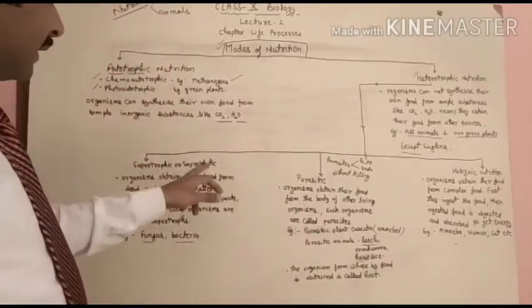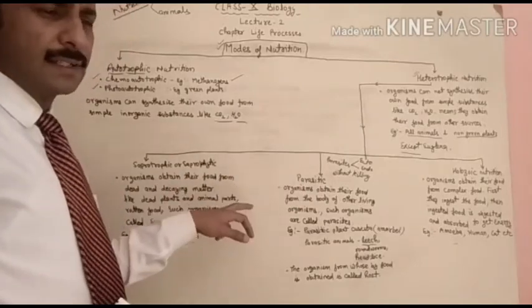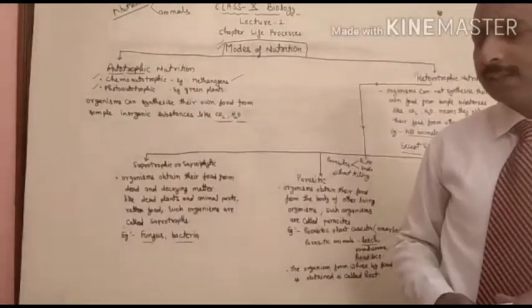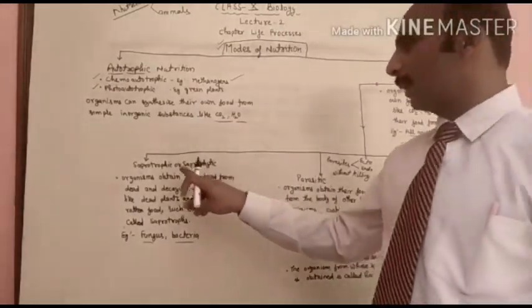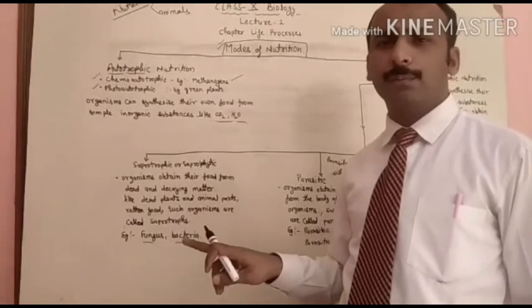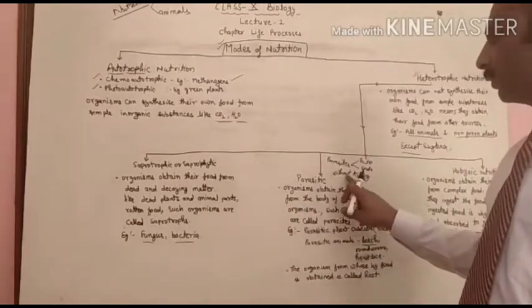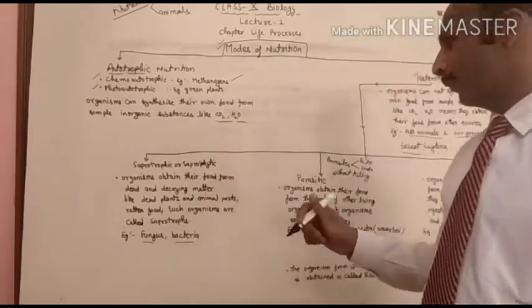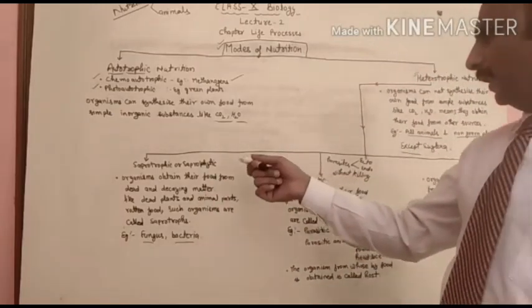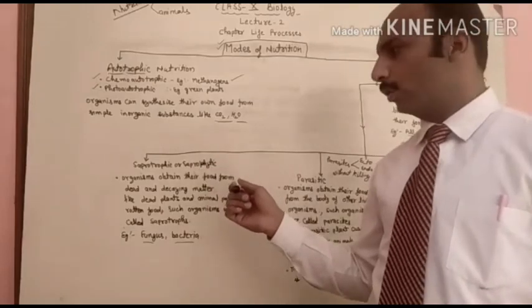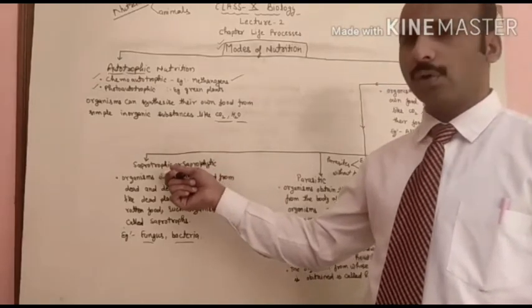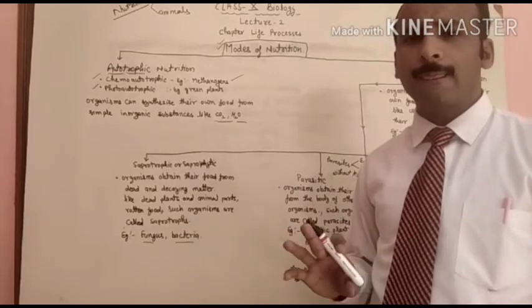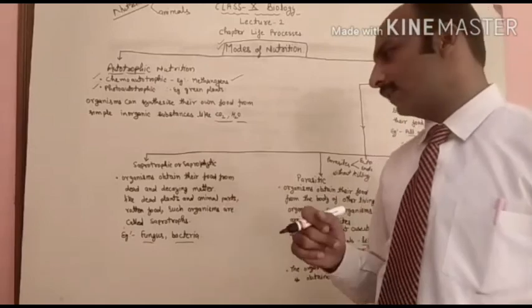Now, what is the difference and similarity between the parasitic nutrition and saprophytic nutrition? One difference is here. Saprophytic nutrition obtains their food from dead and decaying matter. In parasitic nutrition, they obtain their food from other living organisms. Both should be living. Similarity between both types of nutrition, saprotrophic and parasitic, both are the examples of the heterotrophic nutrition. They cannot synthesize their own food.